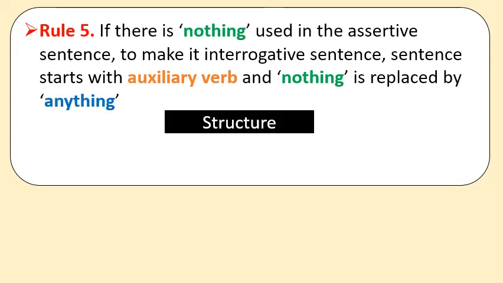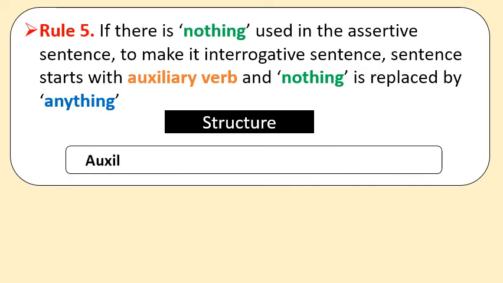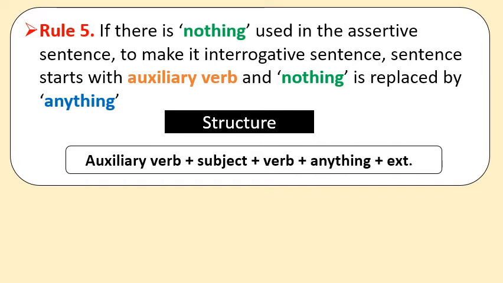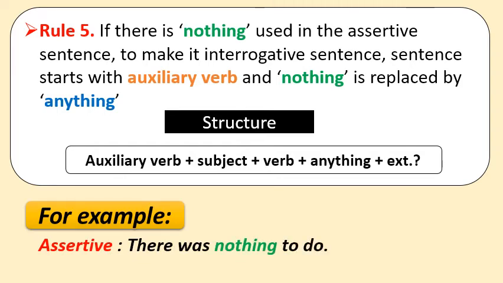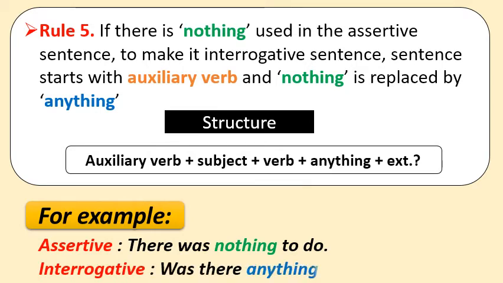So the structure of the interrogative sentence will be: auxiliary verb plus subject plus verb plus anything plus extension, meaning rest of the sentence, plus question mark. So let us see an example to clarify it. Assertive sentence is: There was nothing to do. So the interrogative sentence will be: Was there anything to do? At last, question mark.